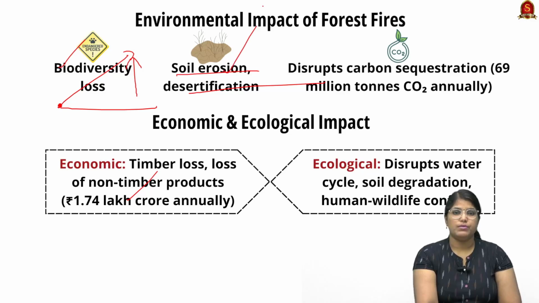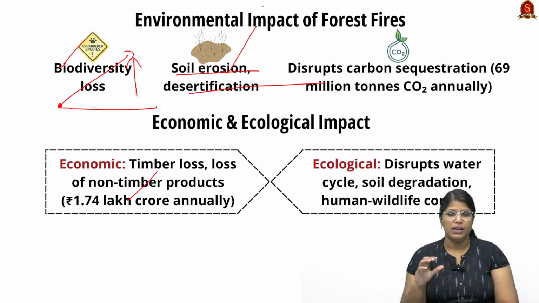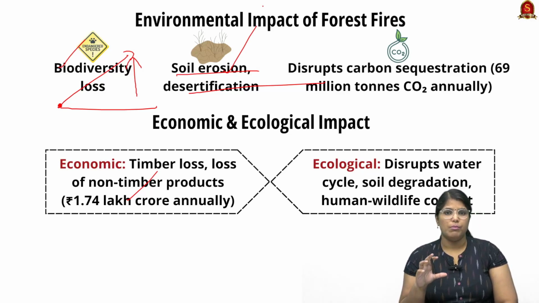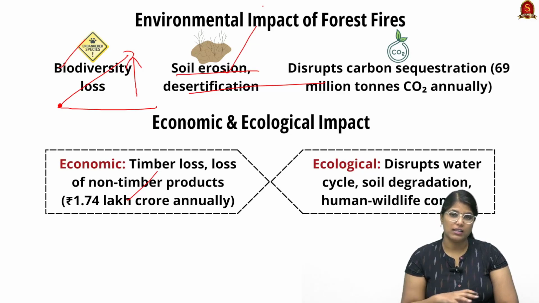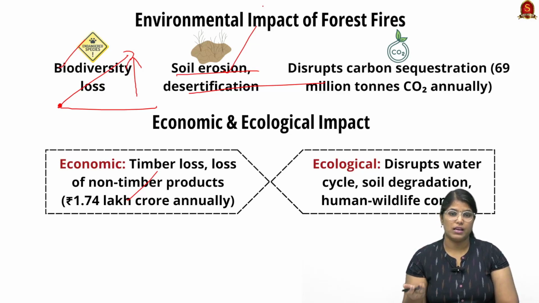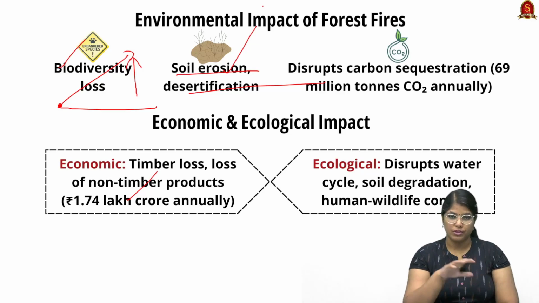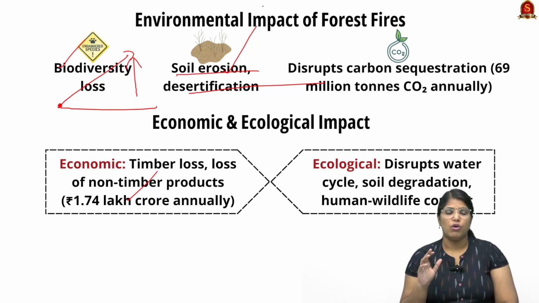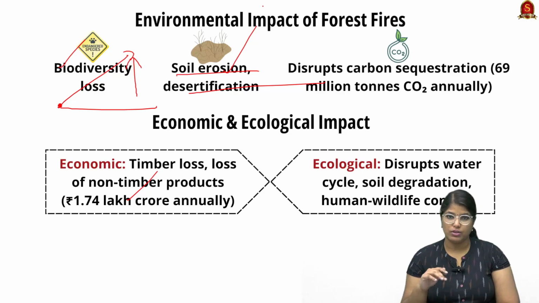This case happens when the forest fire is very frequent. See, we require forest fire, but when it is happening frequently, it will actually destroy the entire biodiversity even before replenishing. So what happens is it leads to soil erosion. Most of the soil will be exposed to the air, and when the rain is pouring down, it will be runoff. So this happens, and even it leads to desertification.